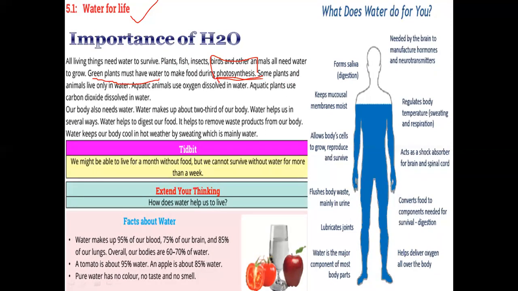Some plants and animals live only in water, as we know, aquatic animals and aquatic plants live in water. So from where do they get oxygen? They get oxygen which is dissolved in the water. The oxygen which is present in the atmosphere is dissolved in the water. That oxygen is used by the animals and plants for respiration, and aquatic plants use carbon dioxide as well for their photosynthesis process.